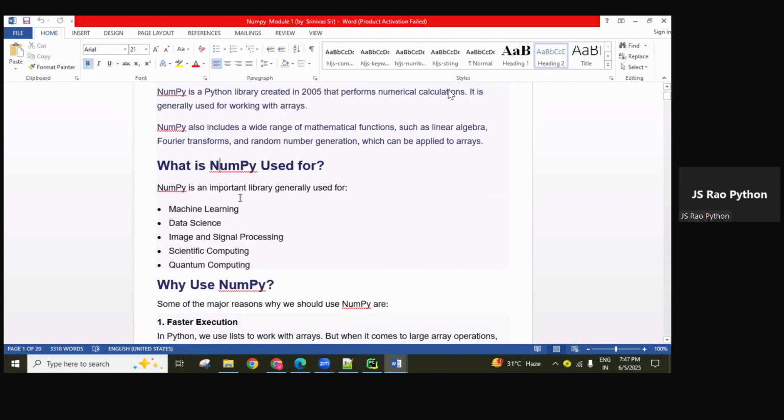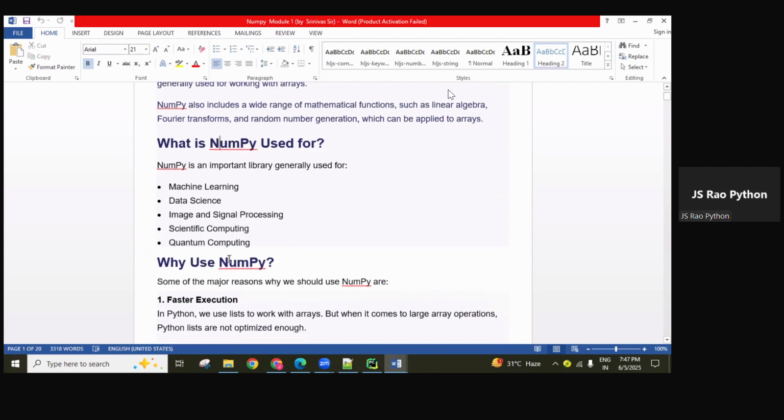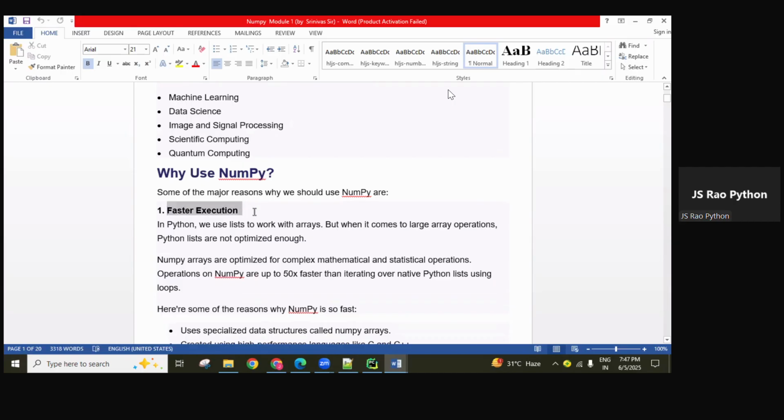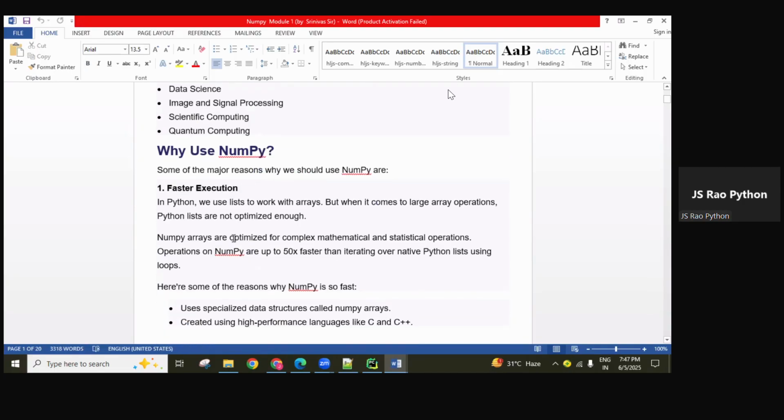And also, why use NumPy? In all these areas we are using NumPy, and there are some extra points here. NumPy shows much faster execution. Execution speed is much faster compared to the native Python list. Compared to the normal Python list, NumPy arrays execute 50 times faster when iterating over large data sets.